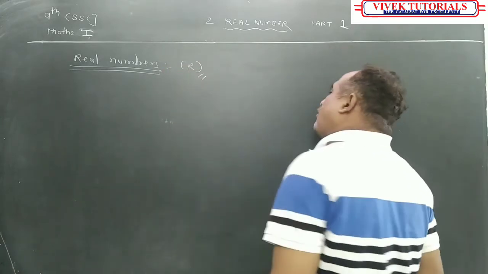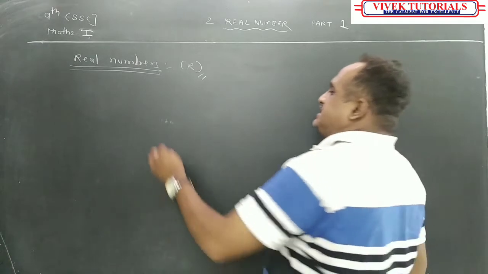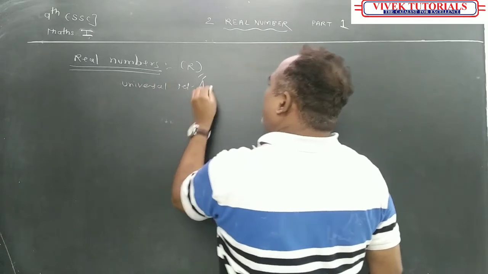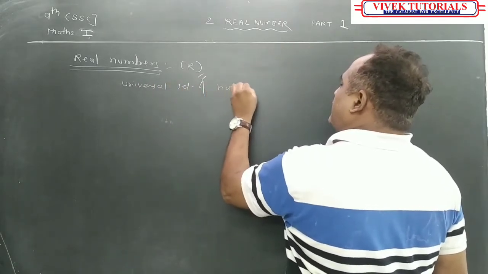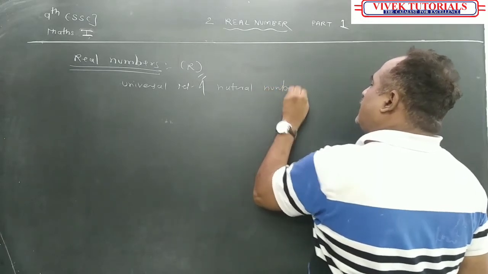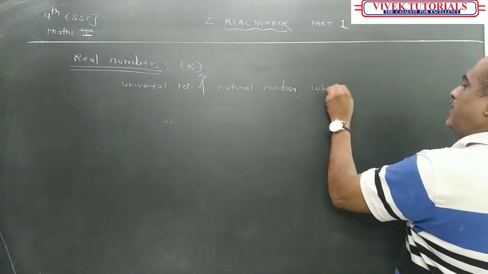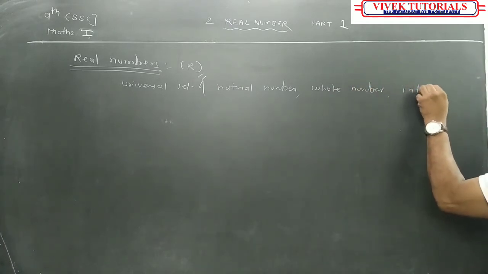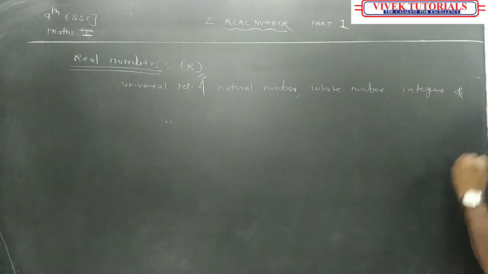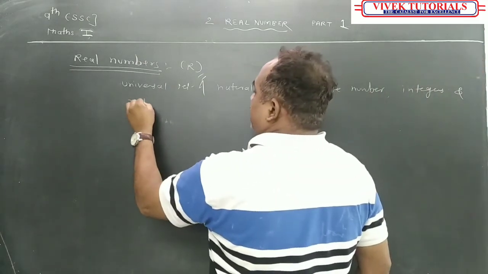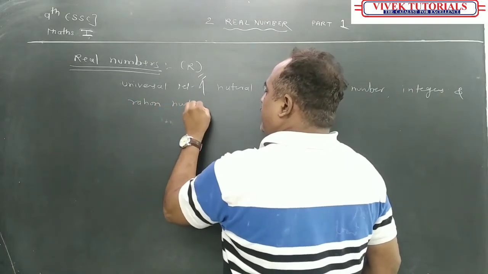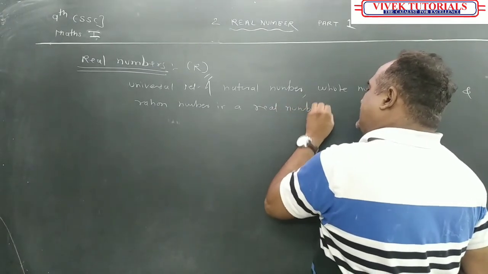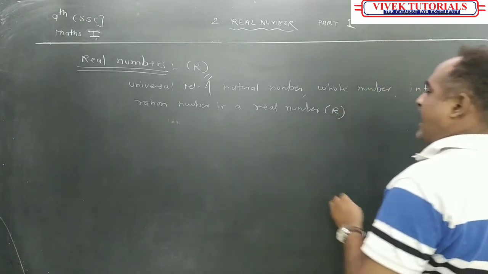It is denoted by R. Okay, the set, or universal set, of natural numbers, whole numbers, integers, and rational numbers is a real number. That is R.